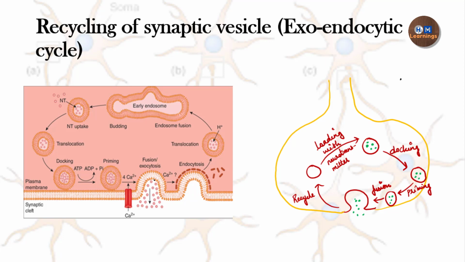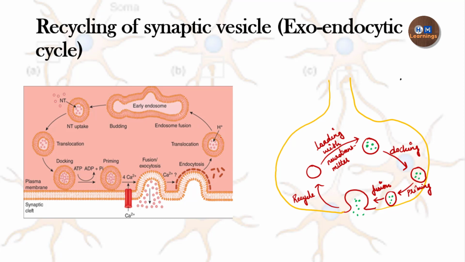How does it happen? After complete fusion, there will be reformation of the vesicle. That means there will be pinching of the presynaptic cell membrane and formation of a new vesicle. After formation, the clathrin coat will be removed.